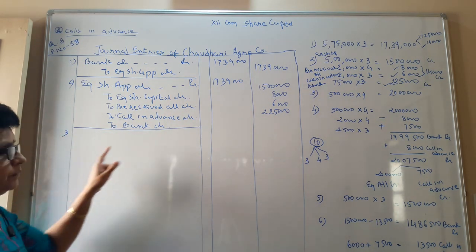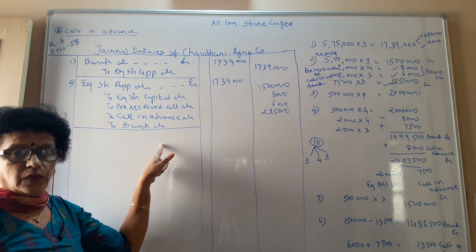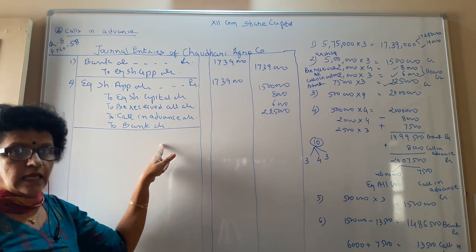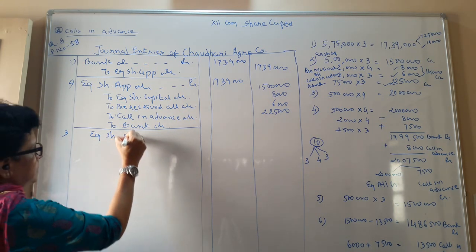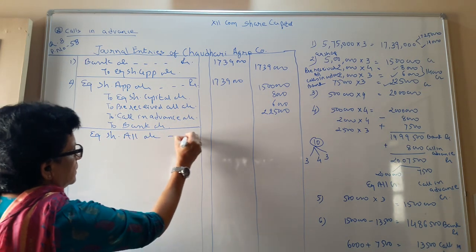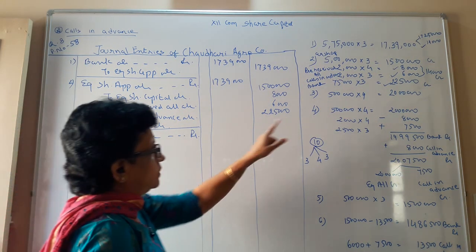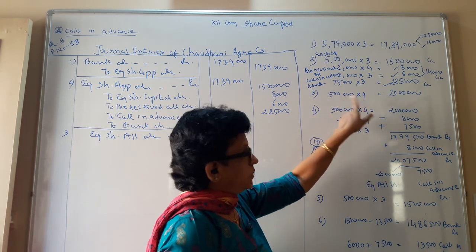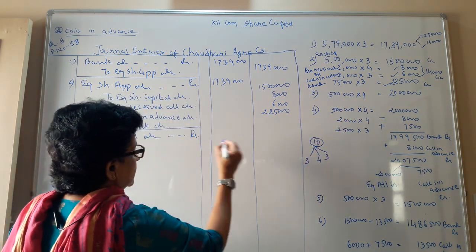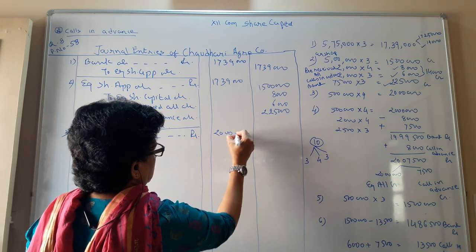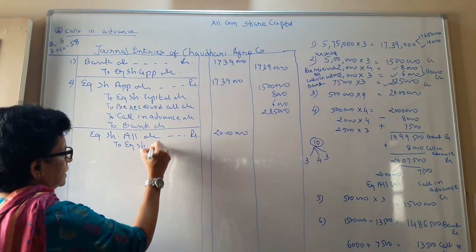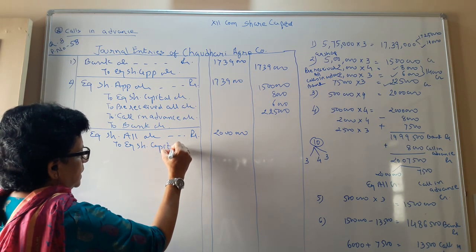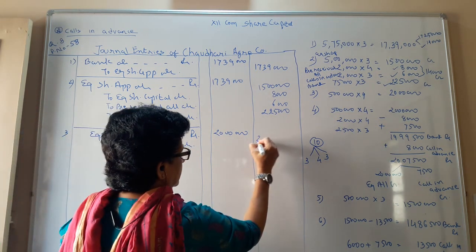Number 3. Now we are asking for our call, that is the allotment account. So equity share allotment account debit, that is going to be 5 lakh into 4. So that is 20 lakhs, to equity share capital account 20 lakhs.